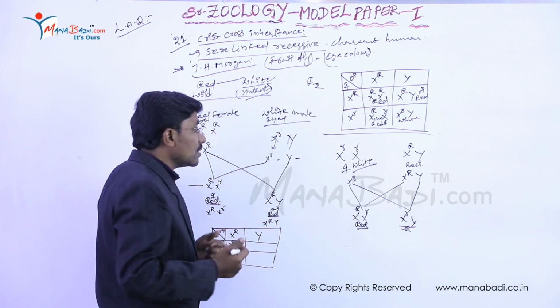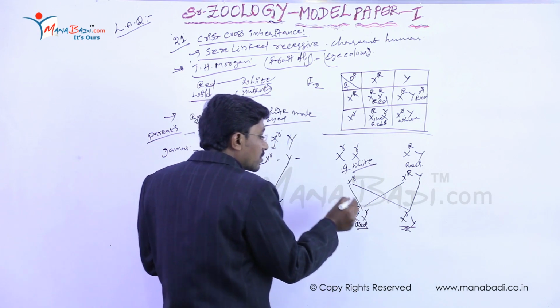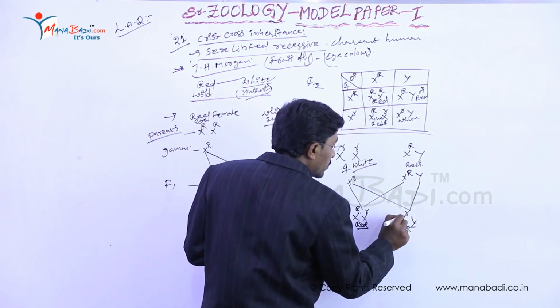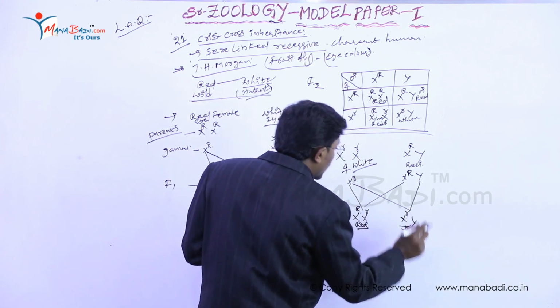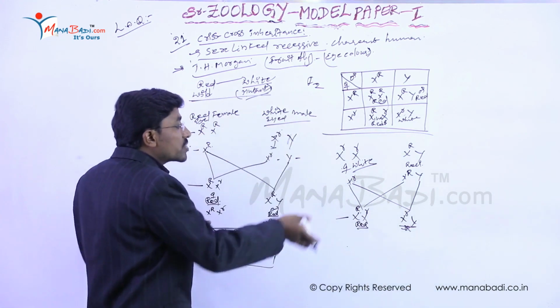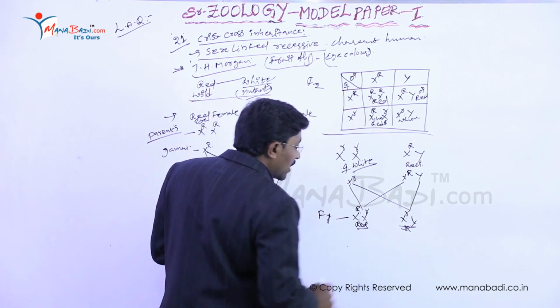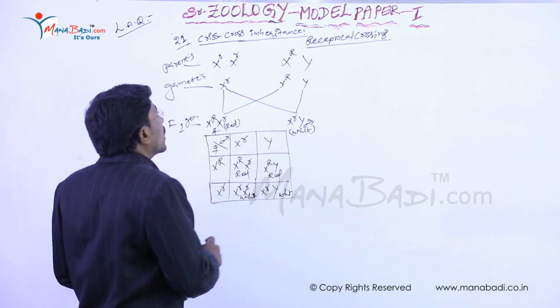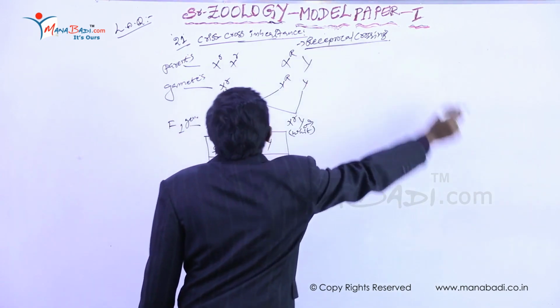Then now Morgan again crossed this heterozygous female with the complete white-eyed male. So which characters appear in the F2 generation? Then after, right? Next, reciprocal crossing. So Morgan observed a reciprocal crossing.